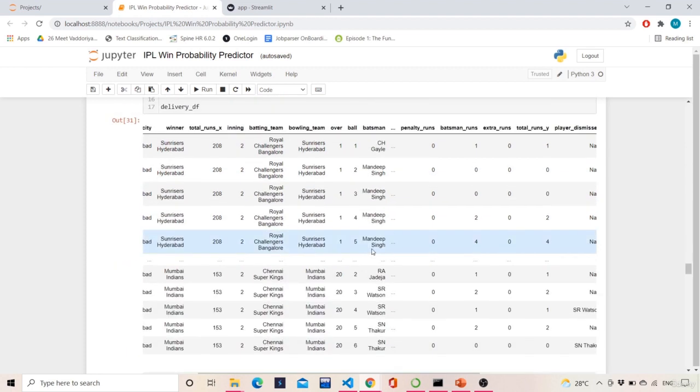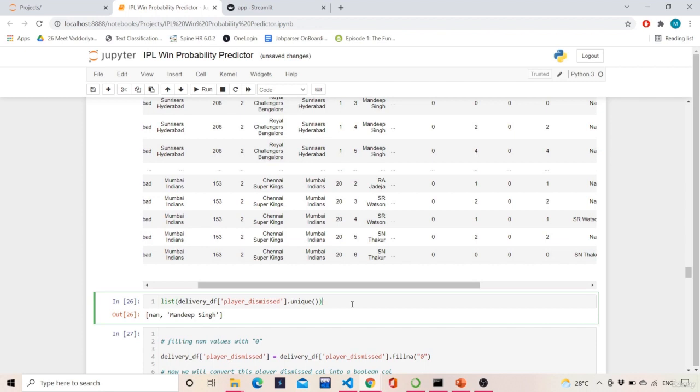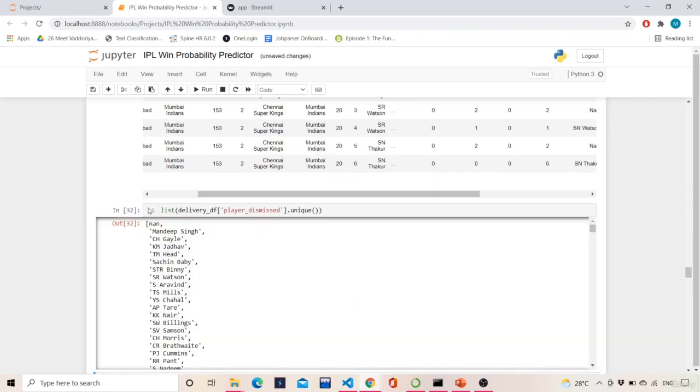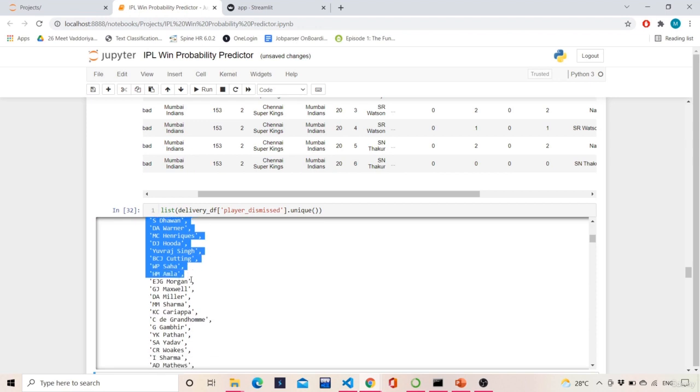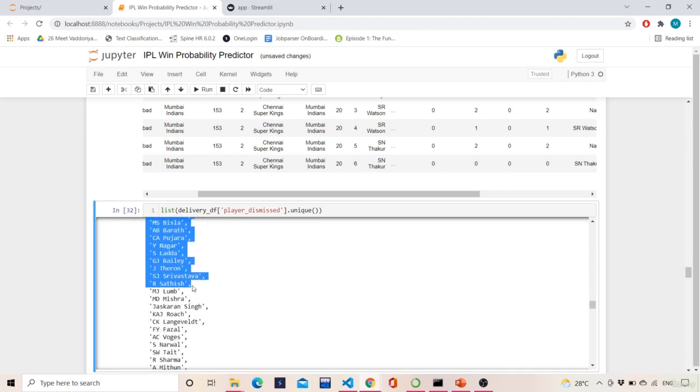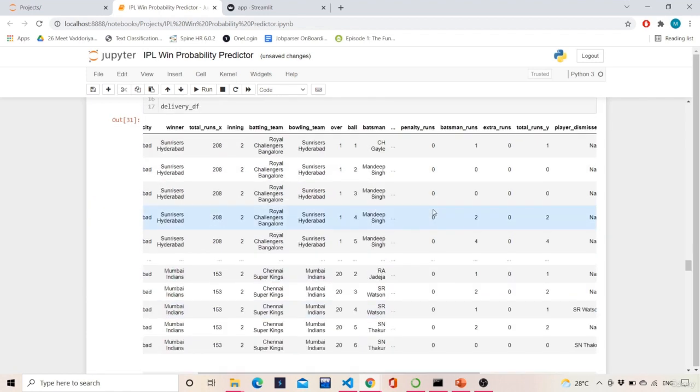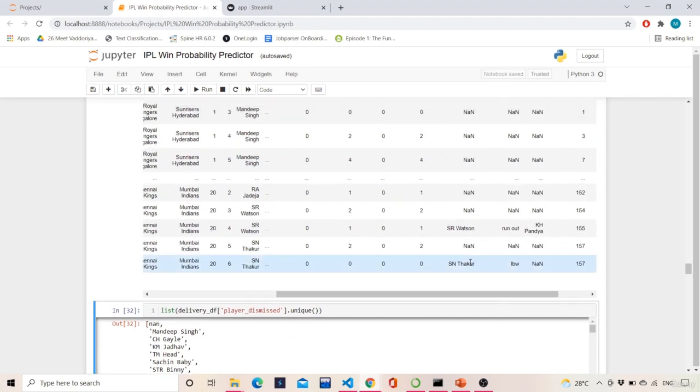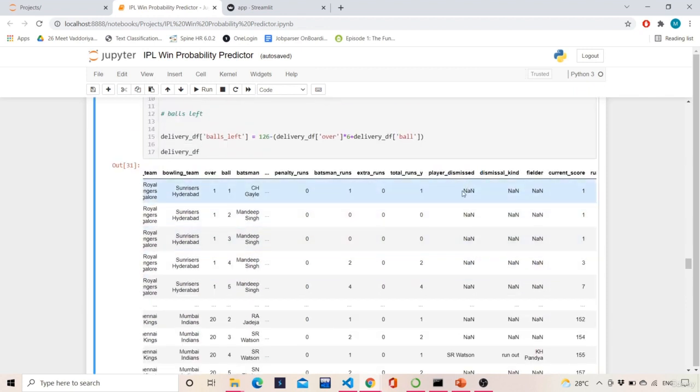So we will first look at the unique values of player dismissed. We see that there are names over here, right? We do not want names over here. We want either a boolean form, like whether the player was there or the player got dismissed. So if the player was not dismissed, then there was NaN over there. If we have a look over here, player dismissed NaN means the player was batting at the crease, he was not dismissed, he was playing.